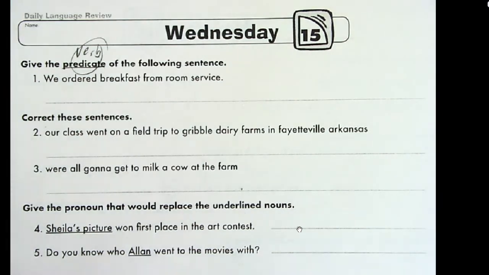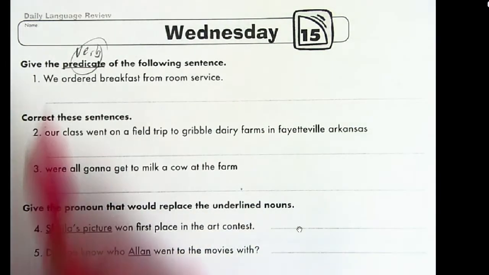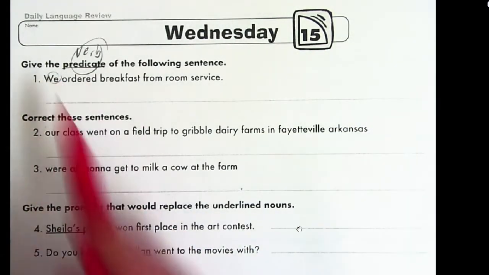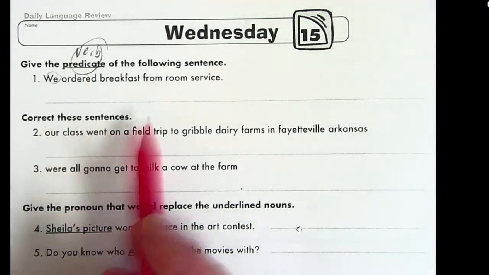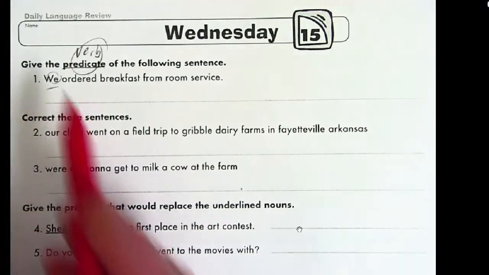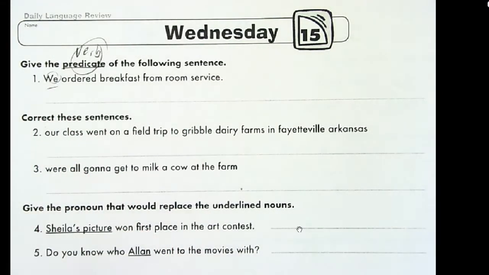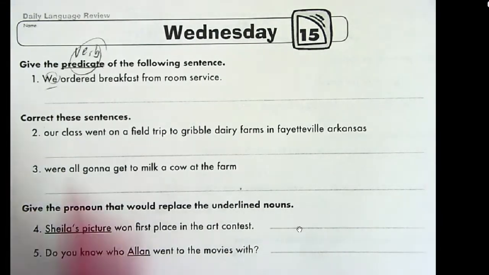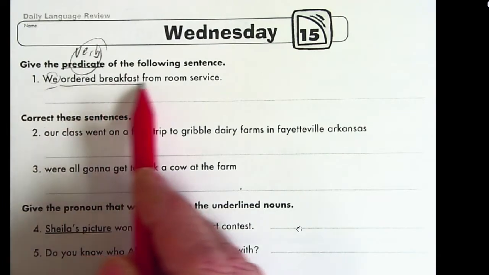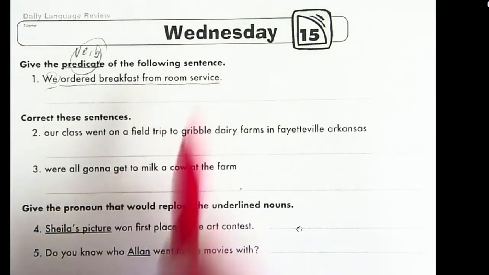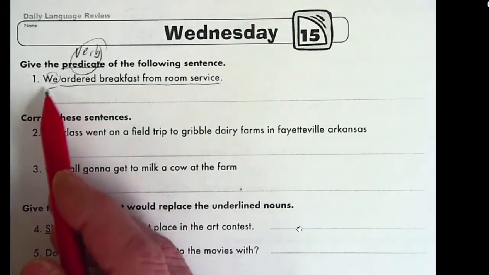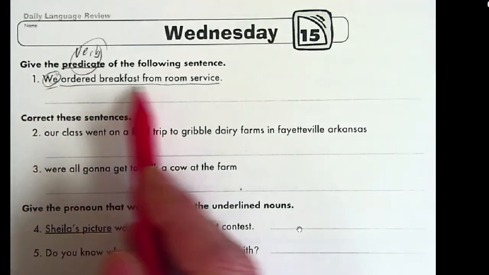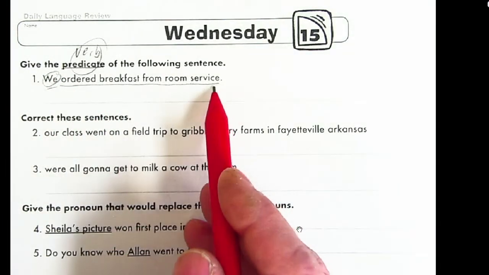So in order to find the action part, let's just kind of split it into the telling part and the action part. So who is this sentence about? Oh, the sentence is about we. We ordered breakfast from room service. So we know we is our subject. That's who the sentence is about. What did we do? Whatever we did is your predicate part. So we ordered breakfast from room service is your predicate.